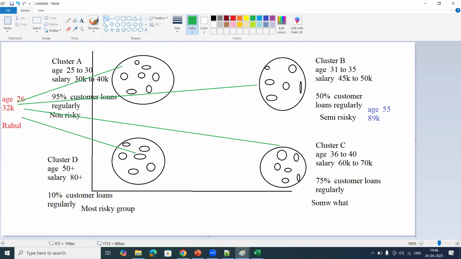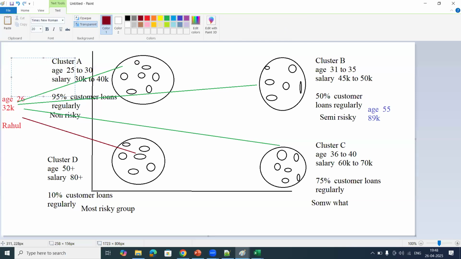So it belongs to cluster A, which is a non-risky group. Sanction the loan, because it is a non-risky group.